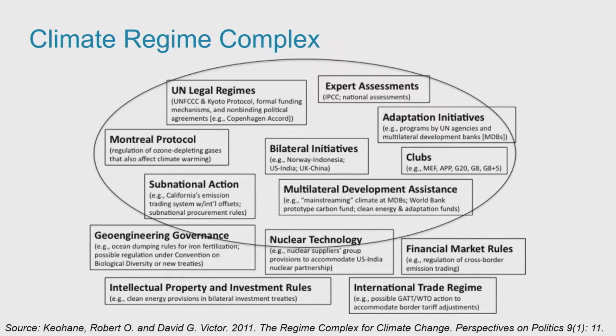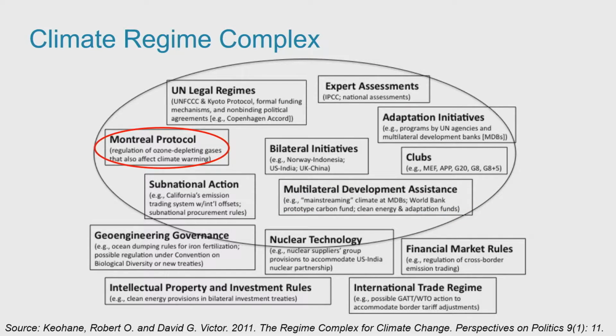Here you can see the example of the climate regime complex. The United Nations Framework Convention on Climate Change is central. Please note that this is taken from a publication that dates before the adoption of the Paris Agreement. International climate decision-making is informed by the scientific assessment reports of the Intergovernmental Panel on Climate Change, which synthesizes climate science. Development cooperation can help countries to invest in a low-carbon transition and to adapt to climate change.